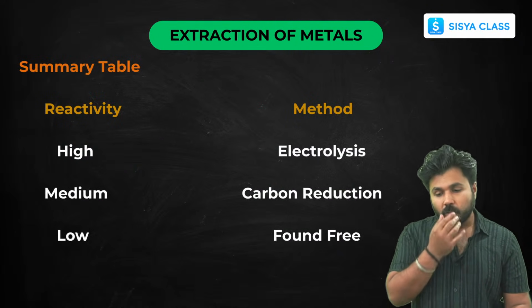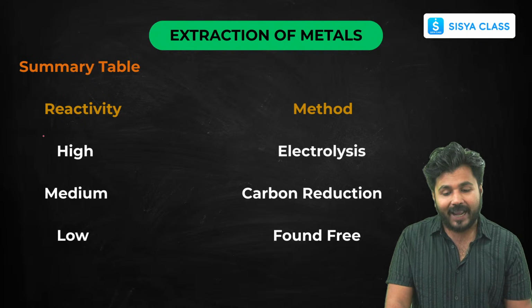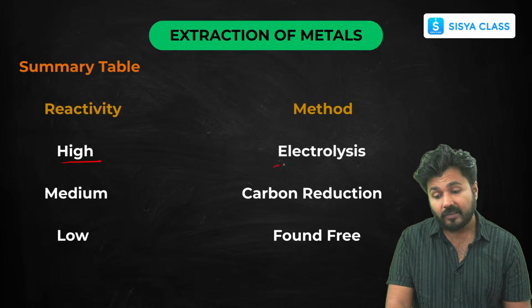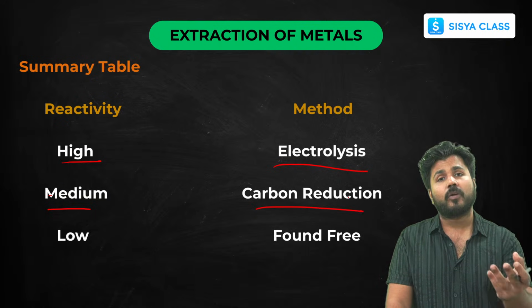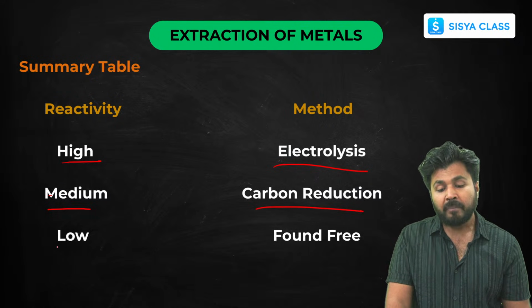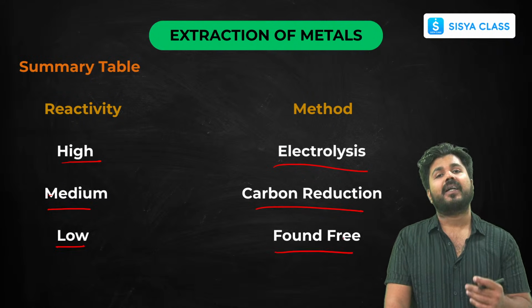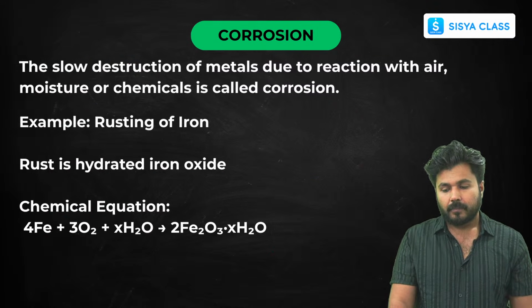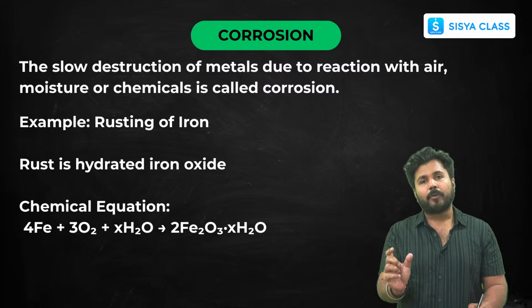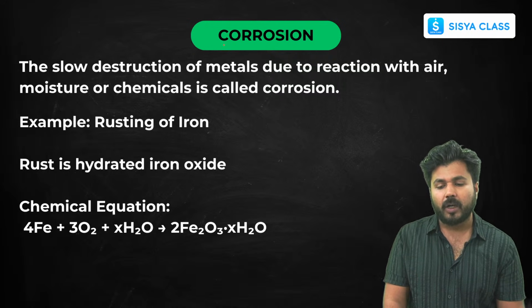Okay, so this was about extraction of metals: highly reactive metals, electrolysis; medium reactive metals, reduction with the help of carbon, because carbon is the most common reducing agent here. Now for low reactive metals, they are already found in free state. And the last subtopic in this topic is corrosion.